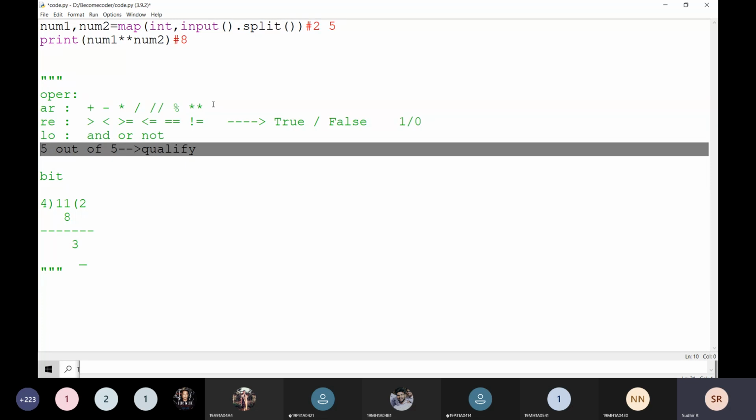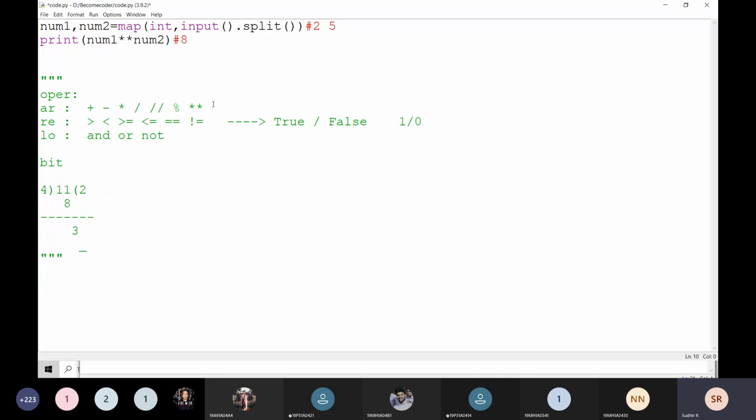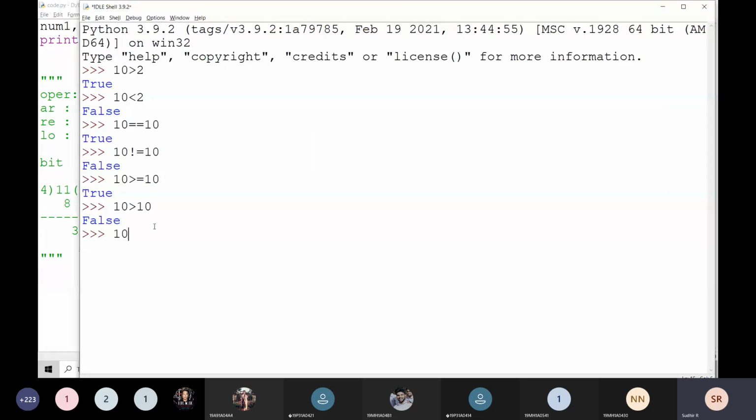For example, if you are not qualified in this one, then you are going to be qualified. Then we are going to write it like that. I am going to explain with an example. For example, 10 is greater than 5 and 10 is greater than 2. What is the output here? Is 10 greater than 5?